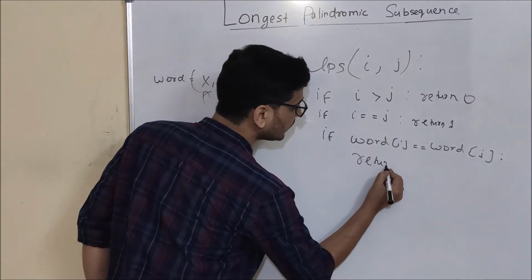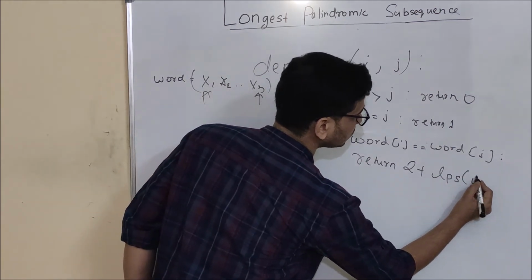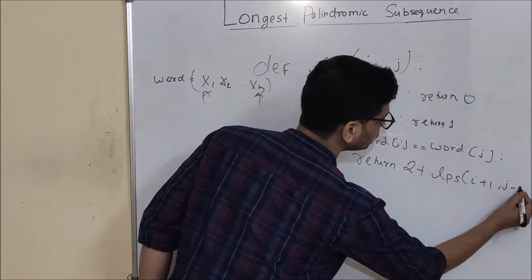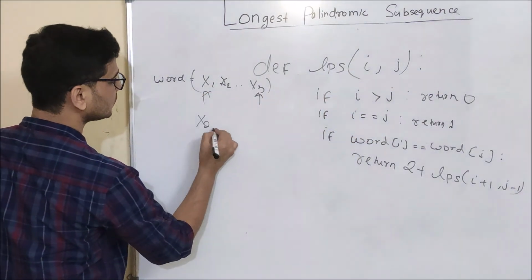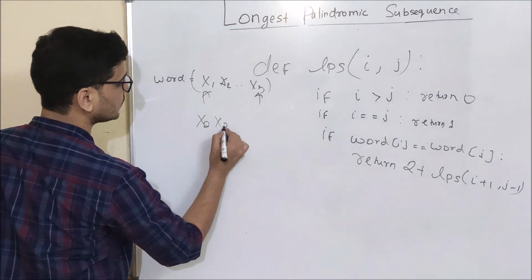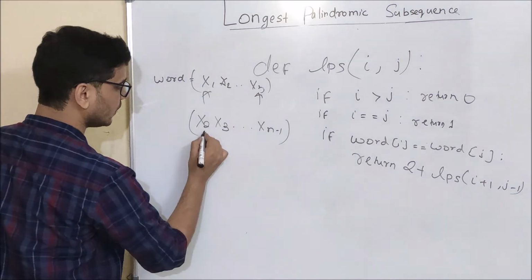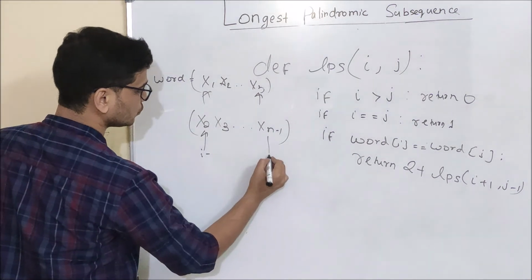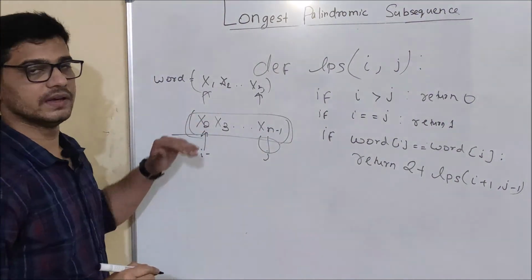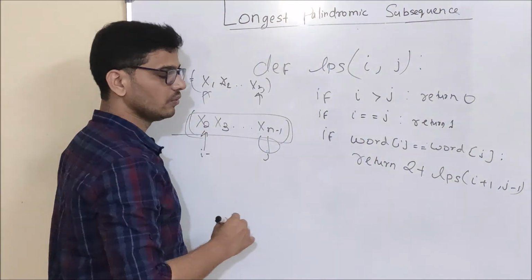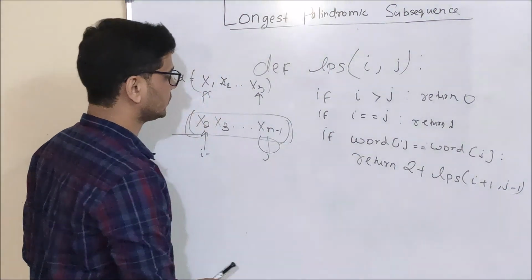So we will return 2 plus LPS of i plus 1, j minus 1. That is, we have removed x1 and xn. xn minus 1 will be our new word. i will be pointing to x2, j will be pointing to xn minus 1, and now we are going to find LPS in this word. And how are we going to do it? Recursively.